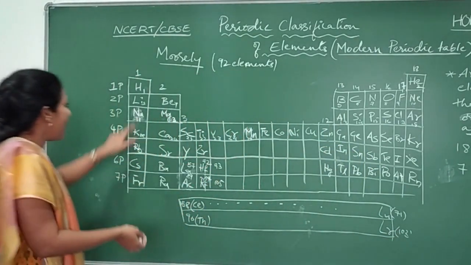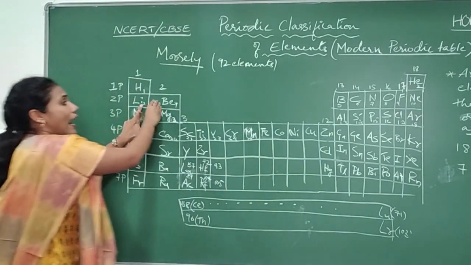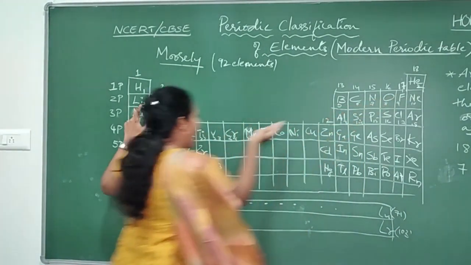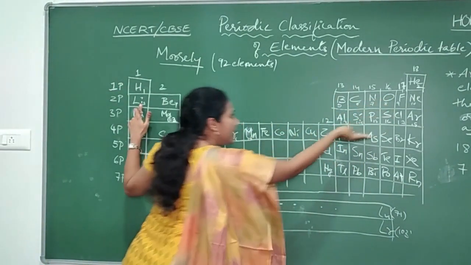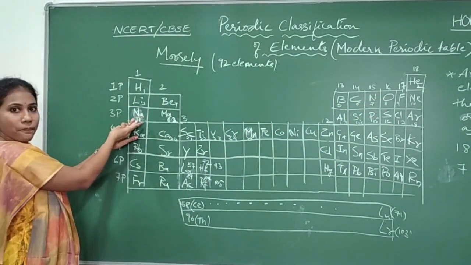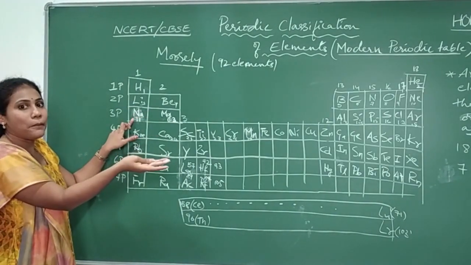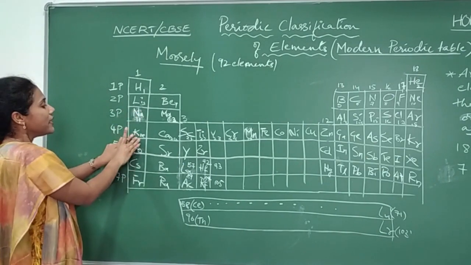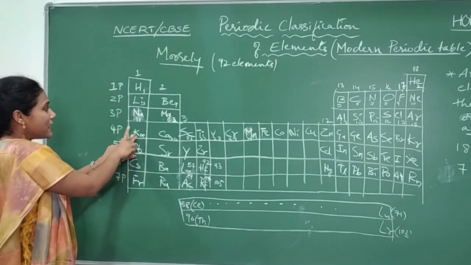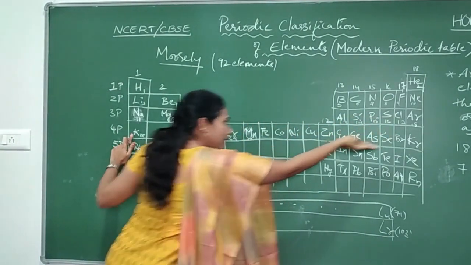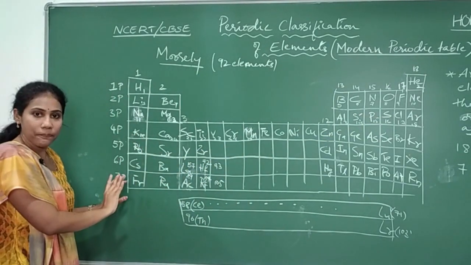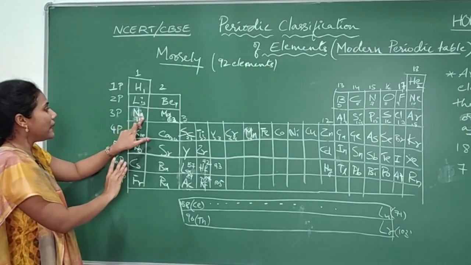Say for example, lithium is placed here. After this much of gap, after these many elements, sodium is placed. So this and this have similar chemical properties. Again, below sodium, who is there? Potassium. So how is it placed? After these many elements, potassium has come. Sodium's atomic number is 11.